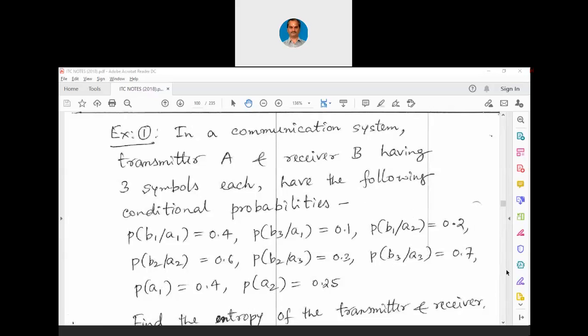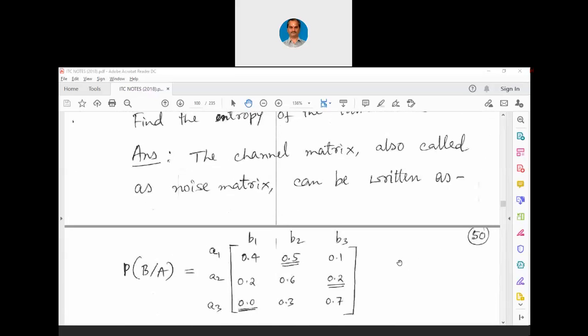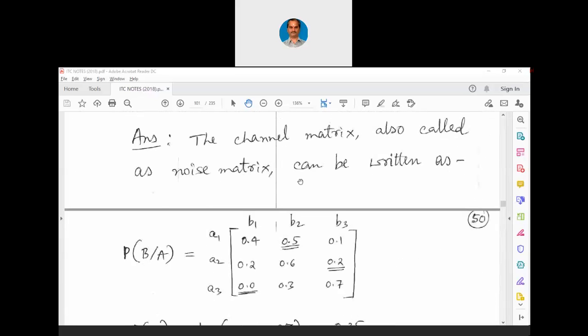So, using all this data, we can find out all the probabilities which are not given. Then, when we obtain all those probabilities, we can find the entropy of the transmitter and receiver. Let me show you that. The channel matrix, also called the noise matrix, can be written now. We have written the channel matrix. I have filled up all these things. You can see whatever is underlined is filled by me.